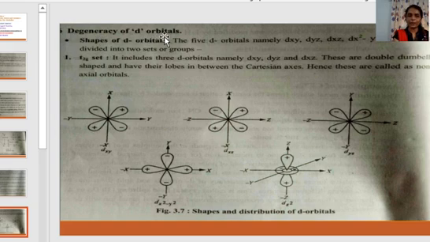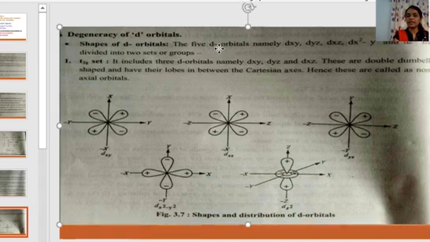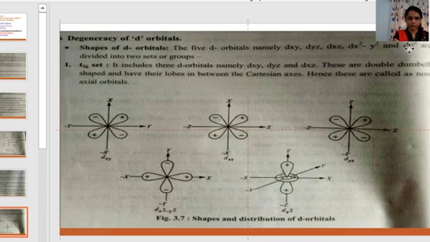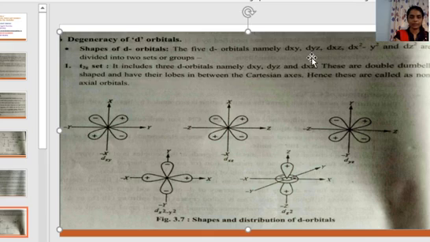Degeneracy of d orbitals. To start with, we will begin from the shapes of d orbitals. There are 5 d orbitals, namely dxy, dyz, dxz, dx square minus y square, and dz square. All these 5 d orbitals are divided into two sets or two groups. First is the t2g set and second is the eg set. The t2g set includes dxy, dyz and dxz orbitals.